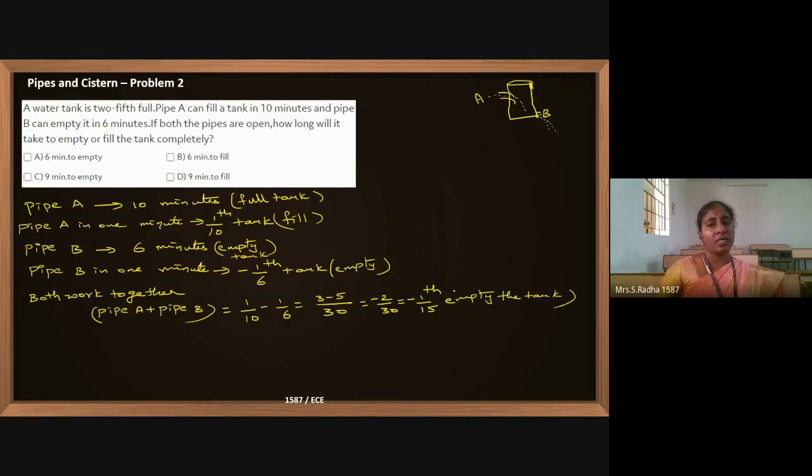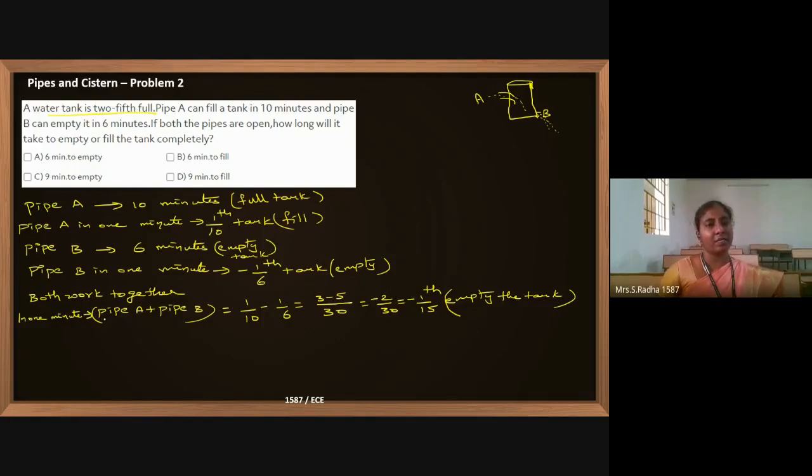So already it is given in the beginning that the water tank is 2/5 filled. Every 1 minute, when both work together, pipes A and B are emptying 1/15th of the tank.